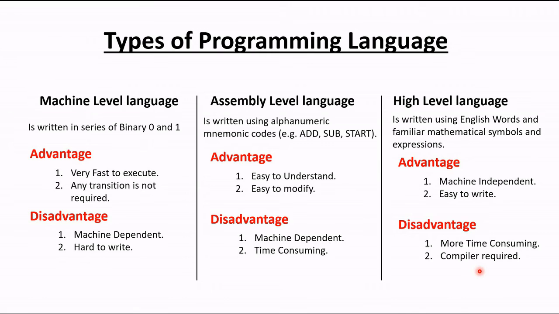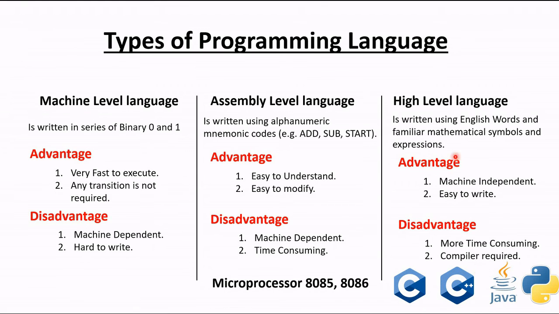Now I will give you examples. The examples of high level language are C, C++, Java, Python. Here C is a little bit of a low level language. It is not a low level language, but C is low compared to C++ or Java or Python. The position of C is low because C was invented first. In this series we will learn about C, and we will consider C as a high level language.